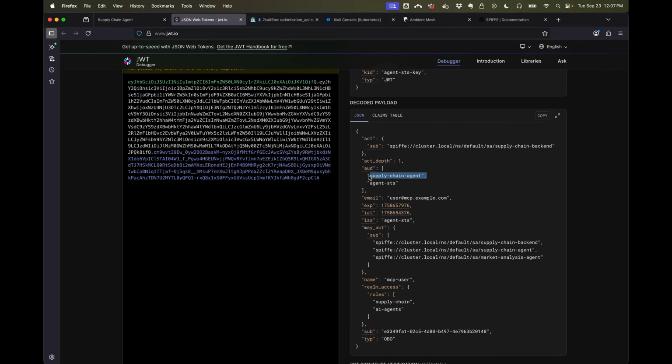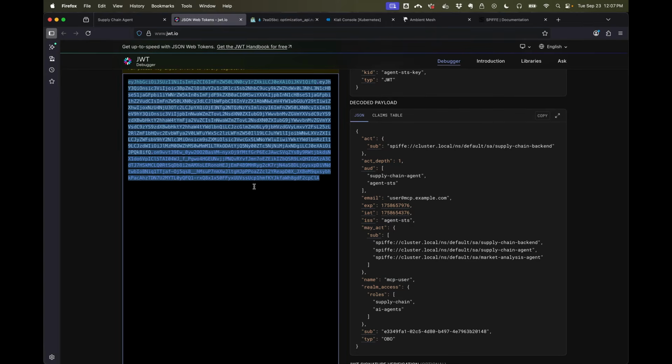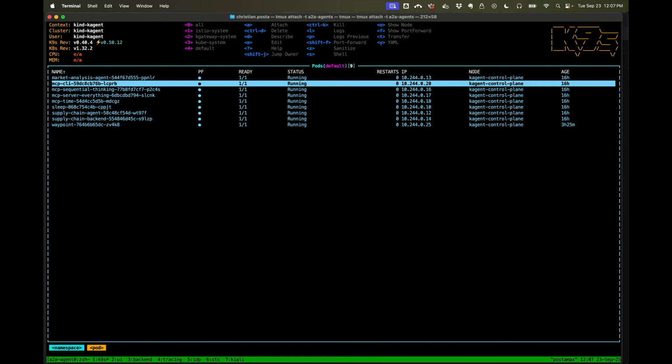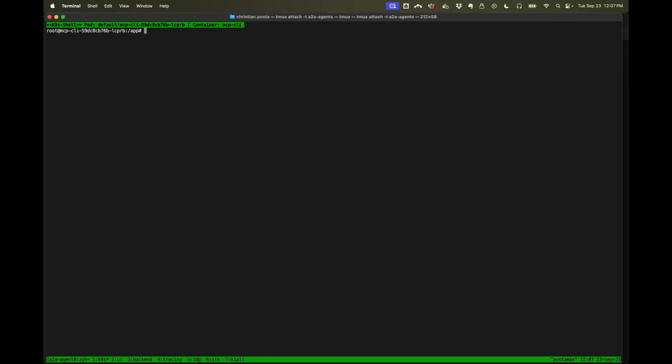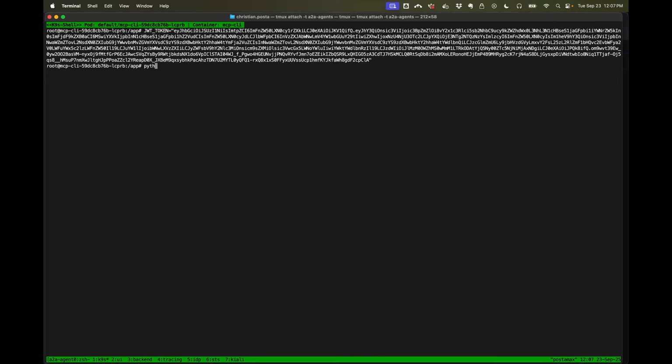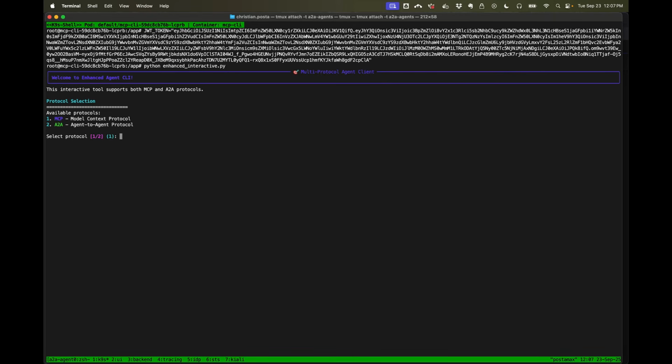Now, if this token was stolen, and as you can see in my example here, I'm logging it just to hand it out, so it's not ideal. But if this token was somehow stolen, and we come into another MCP or A2A client here, and I do Python, actually let's do JWT token, like that, and then we do Python, we'll get into an A2A terminal, and I want to call the supply chain agent.